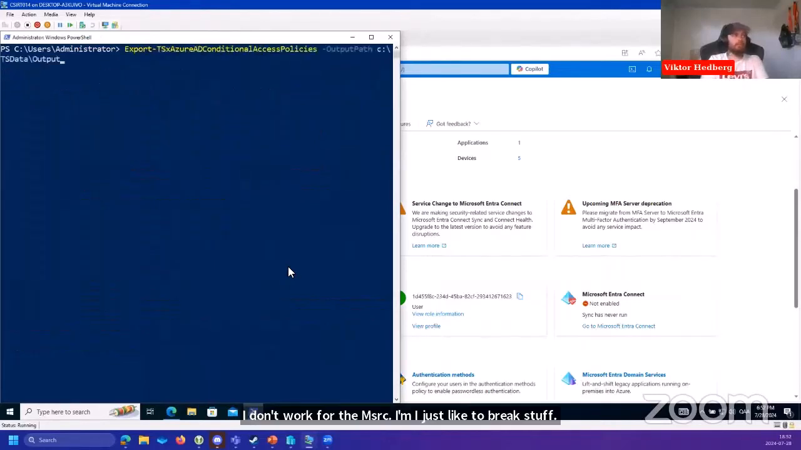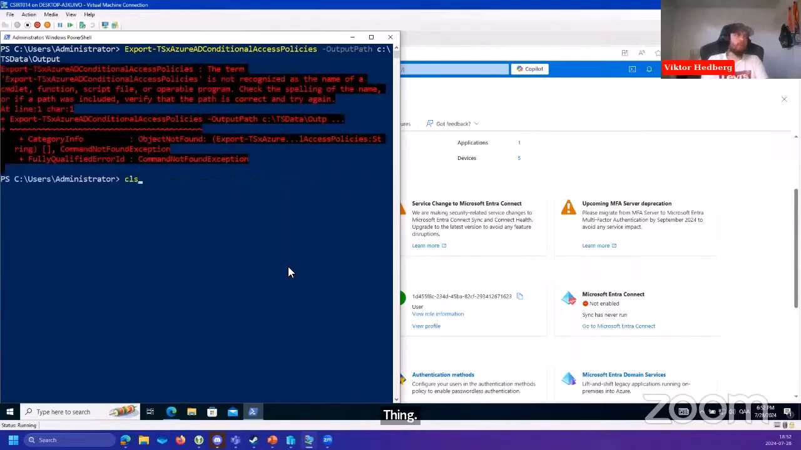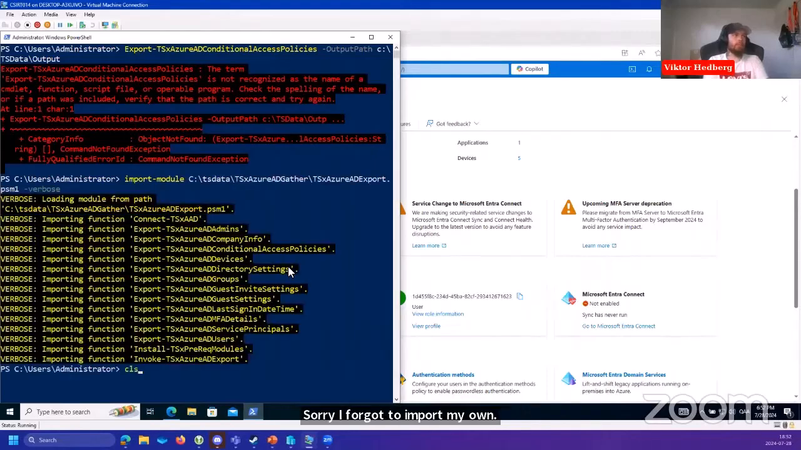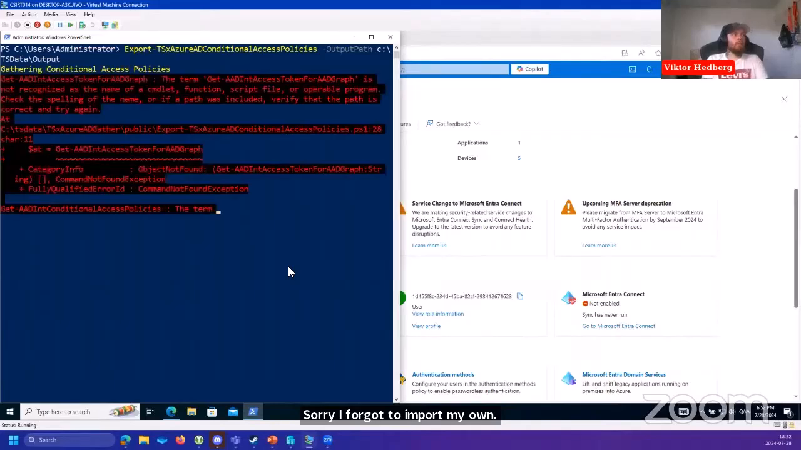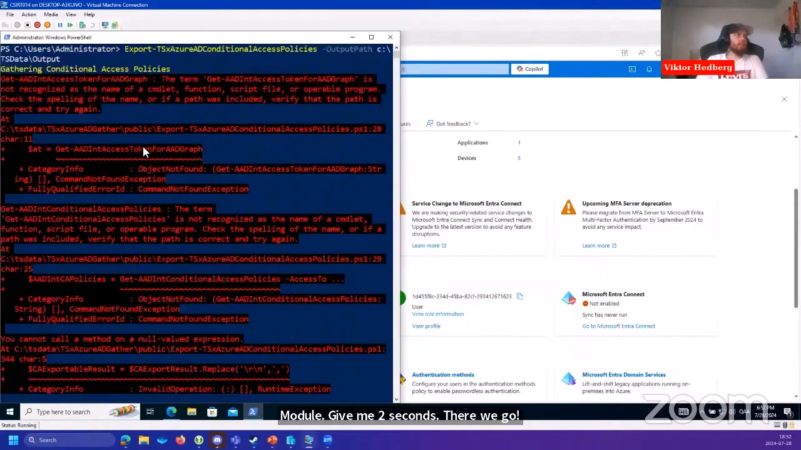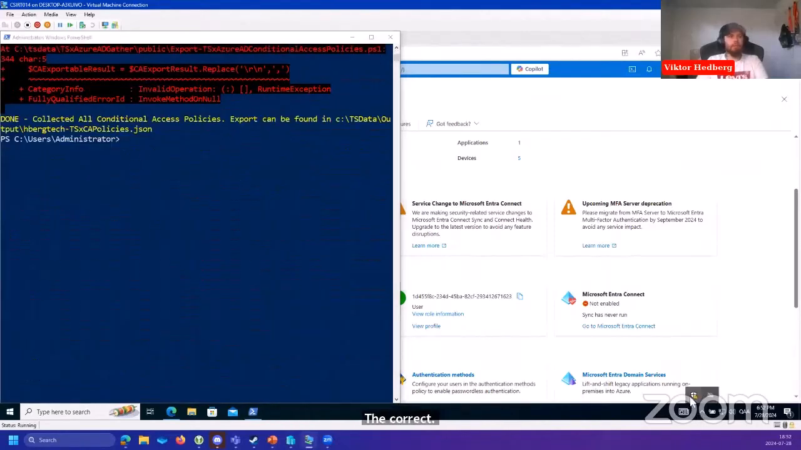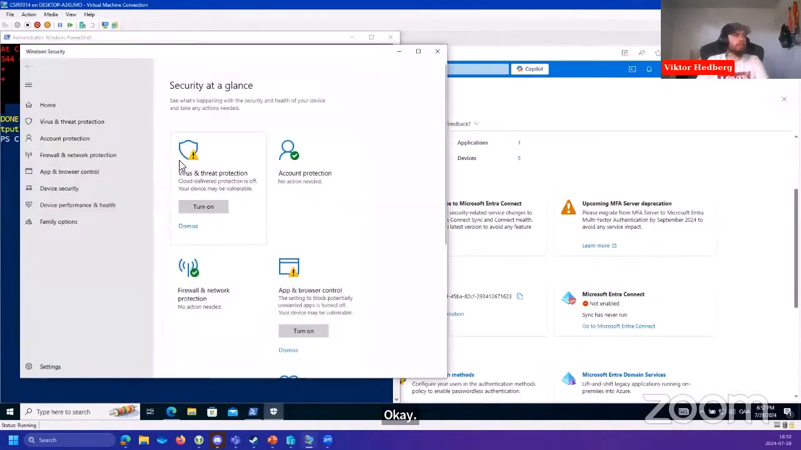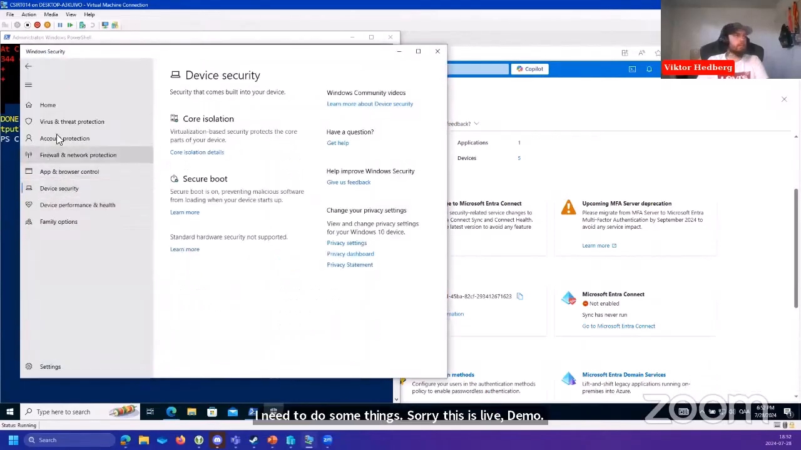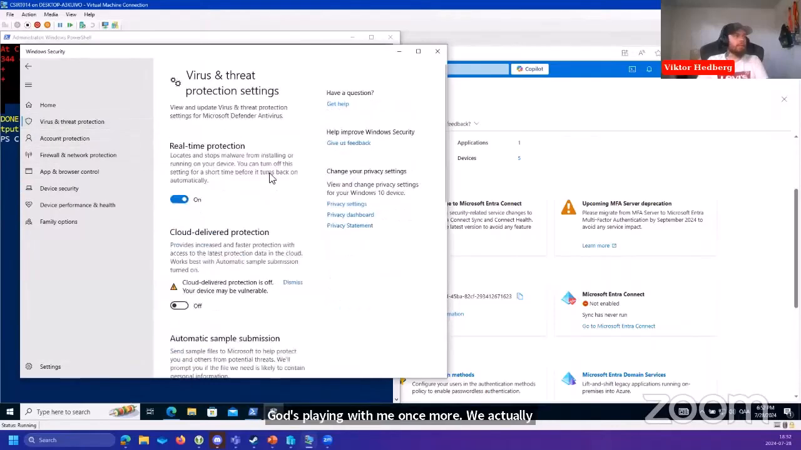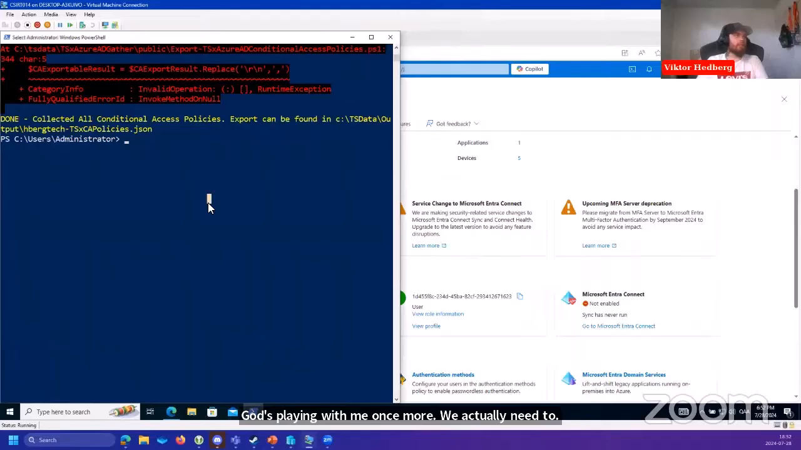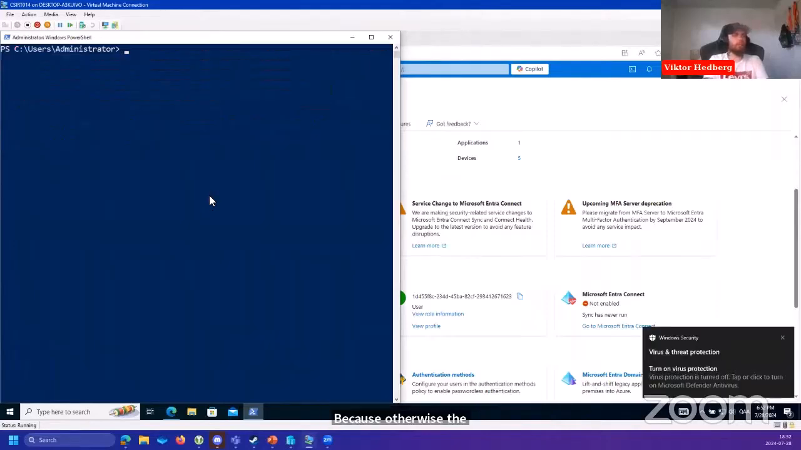So let's try this thing as an end user and see if it actually works. Sorry, I forgot to import my own PowerShell module. Give me 2 seconds. There we go. Okay, I need to do some things. Sorry, this is the live demo gods playing with me once more. We actually need to disable some things here because otherwise Defender Antivirus will break my demo once more.